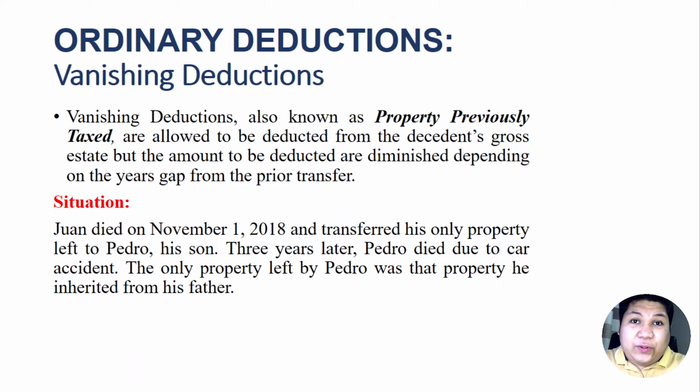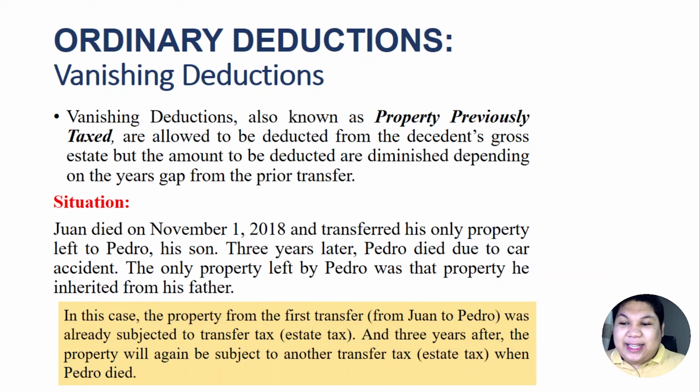So there was no direct duplicate taxation. This is actually not prohibited by our law, but somehow it constitutes an indirect duplicate taxation, right? So in this case, the property from the first transfer from Juan to Pedro was already subjected to transfer tax, and that was the estate tax. And 3 years after, the property will again be subject to another estate tax when Pedro died. Therefore, we can have a vanishing deduction.